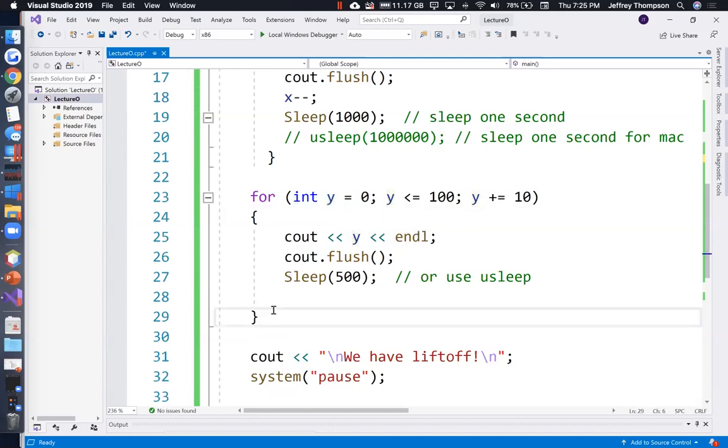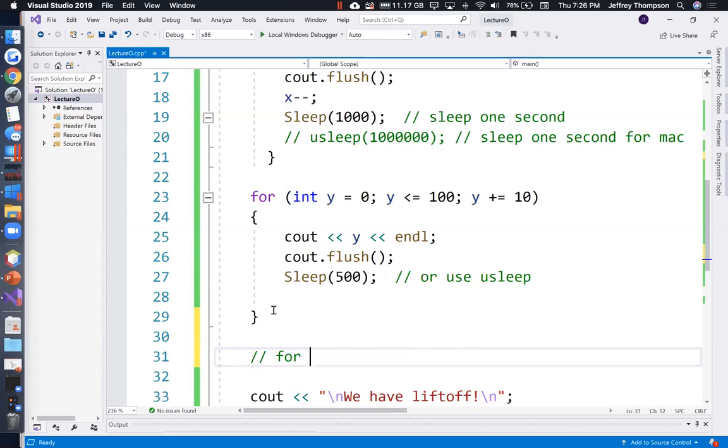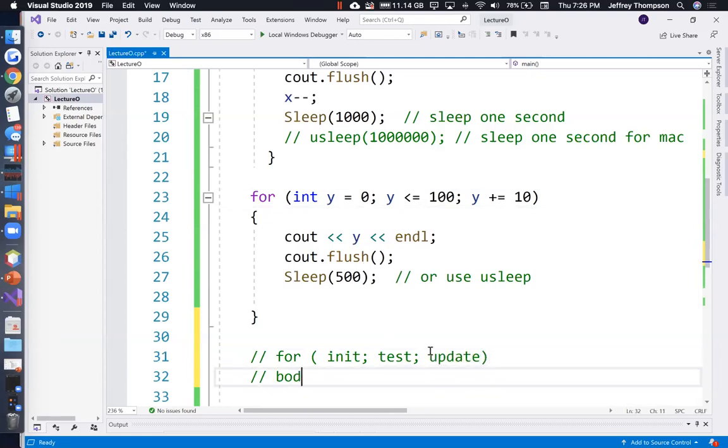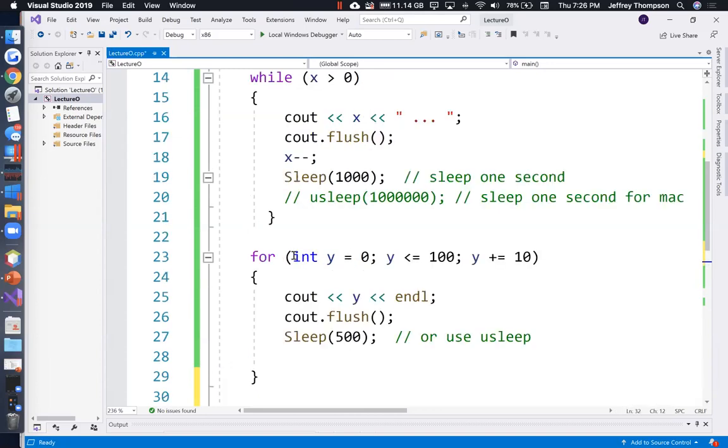So the syntax of a for loop is for, and then you have your initial condition, right? And then you have your test condition. So you have your initializer there, you have your test, and then you have your update. And then you have the body of your code after that, right? And that's nice because all three things are in one place.